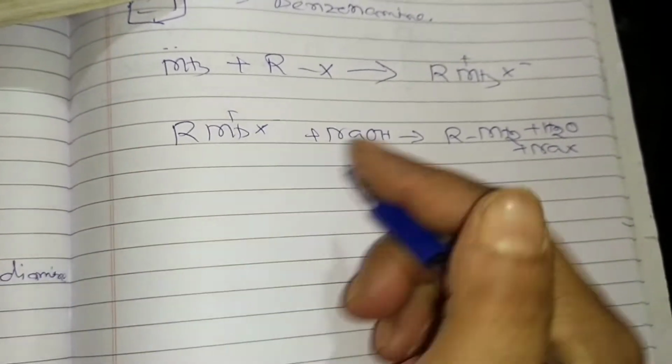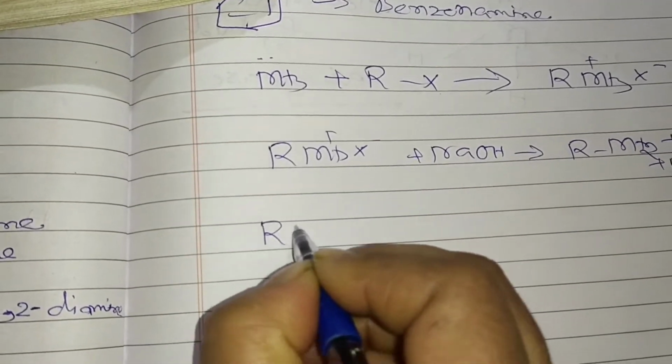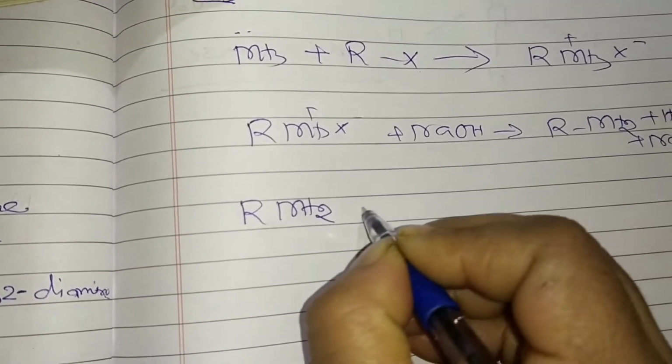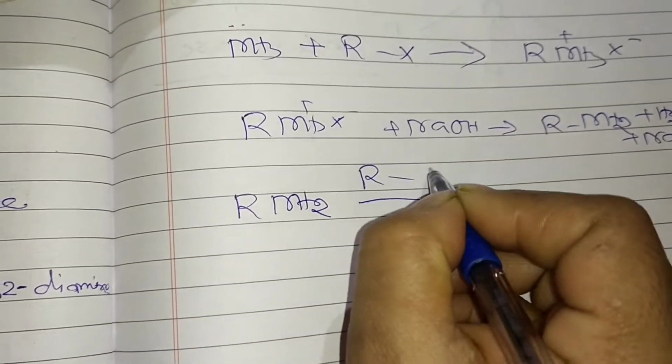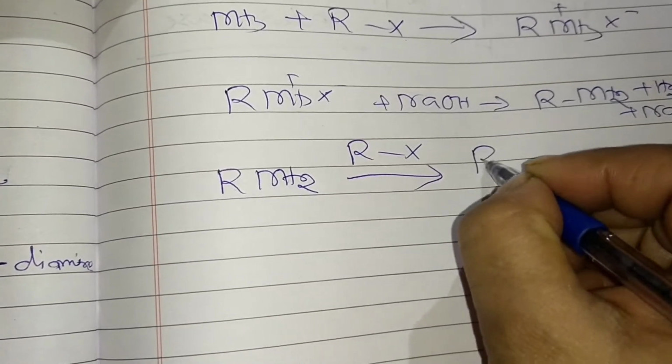So now we are coming to this primary amine. In the next step, this primary amine RNH2 is reacting with one more R-X. So again this X is replaced by which one? RNH2. So what is the product coming here?